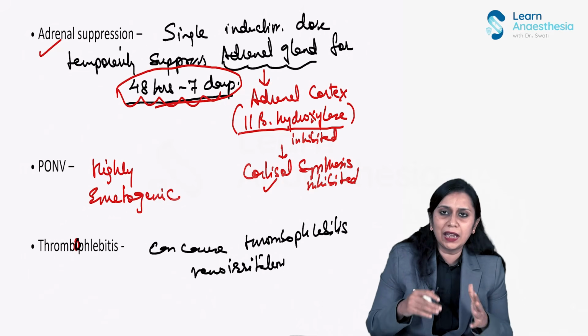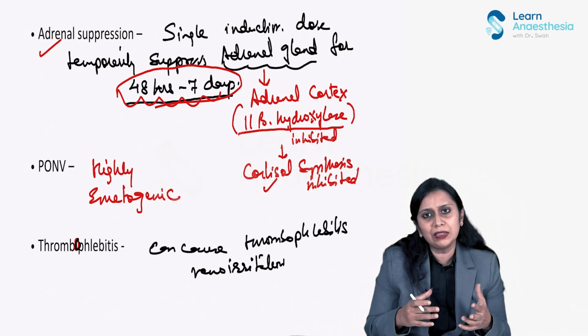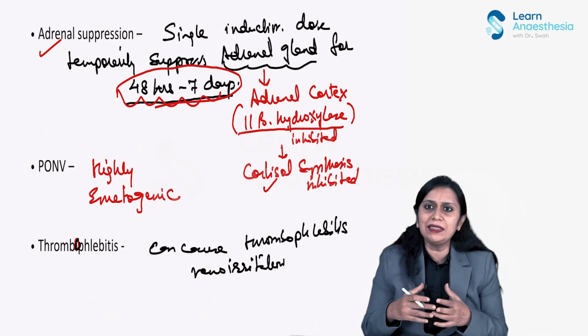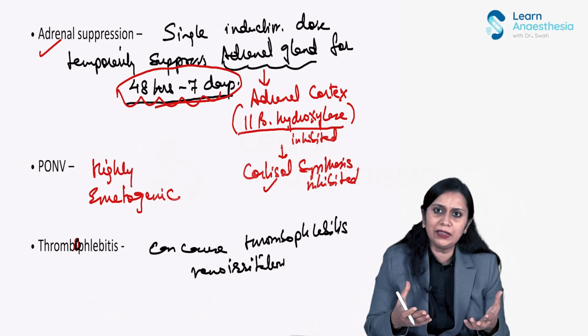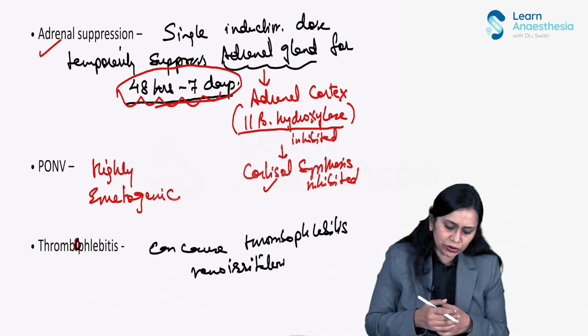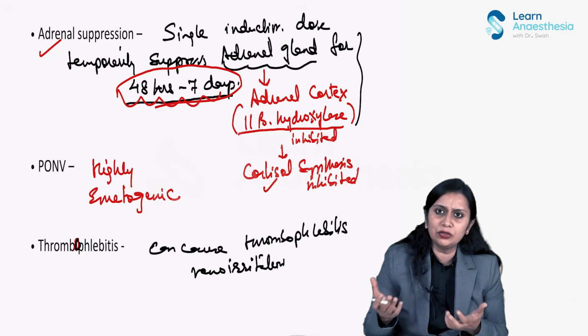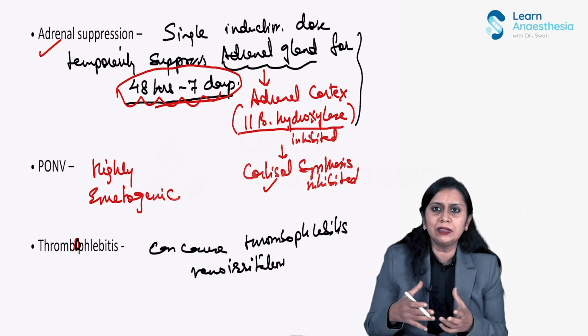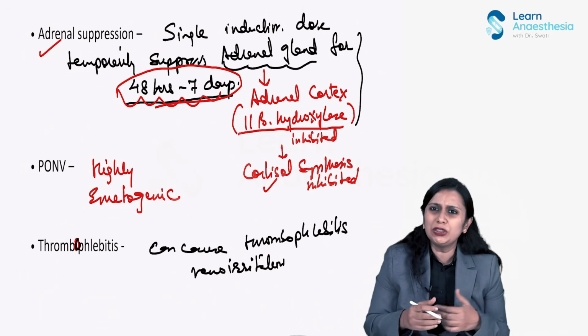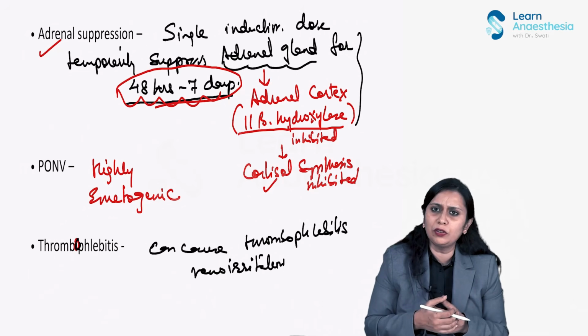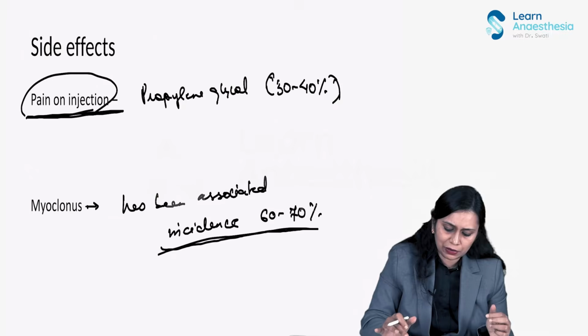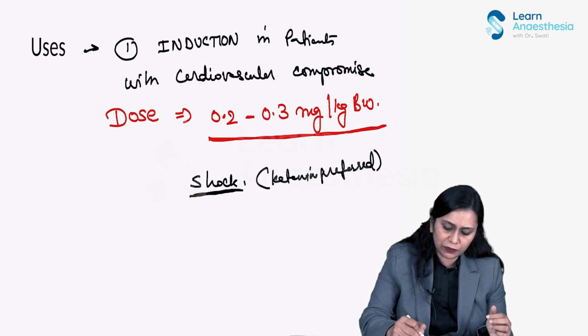All these side effects have, to some extent, decreased its popularity as an IV anesthetic agent, right? For induction, adrenal suppression lasts 48 hours to 7 days. If you use it for maintenance, this can get prolonged. So that is why it is mostly used for induction. For maintenance, it is not preferred, even in patients with cardiovascular compromise.